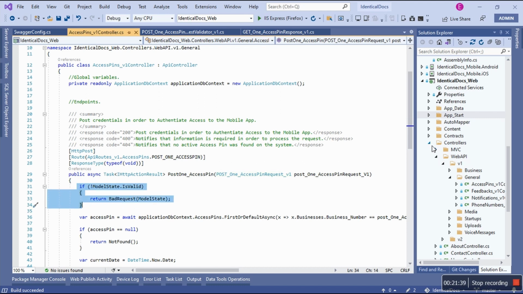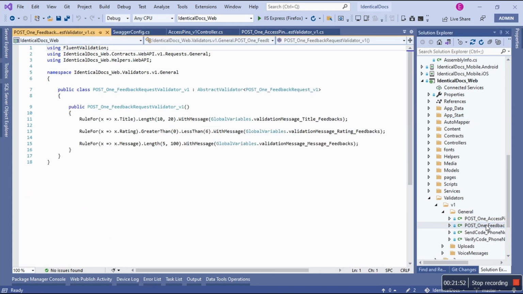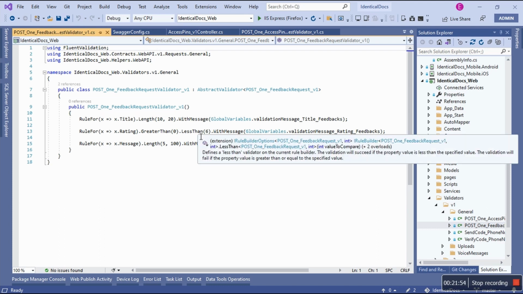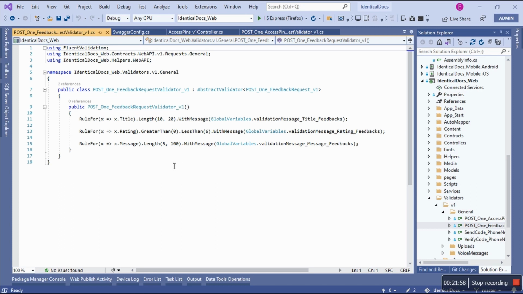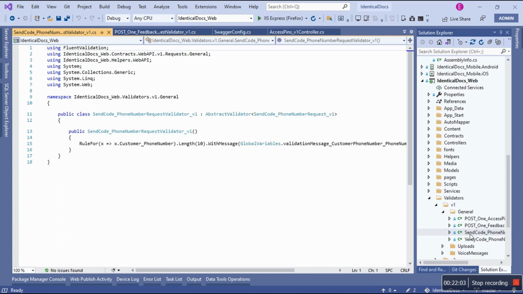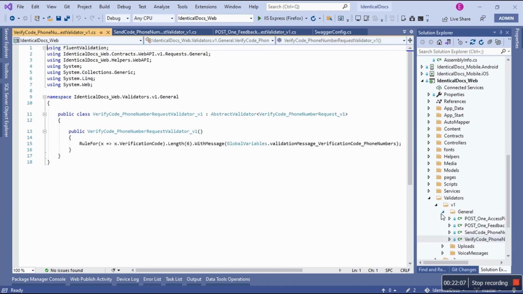Now let me move to the .NET Core world. We are done. Oh, but the one thing I want to show is the different validators depending on your rules, like check post. This one is using less than. You see the condition is different. There's a greater than and there's less than. We've seen the length, send code. Those ones are different, I just need to look for them.